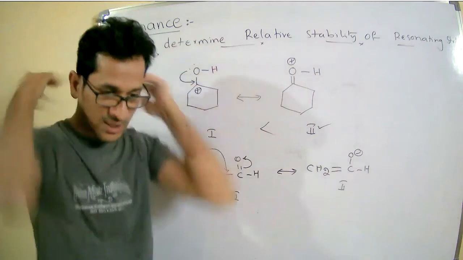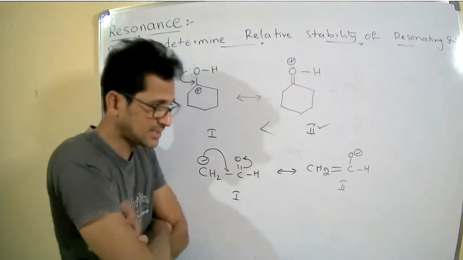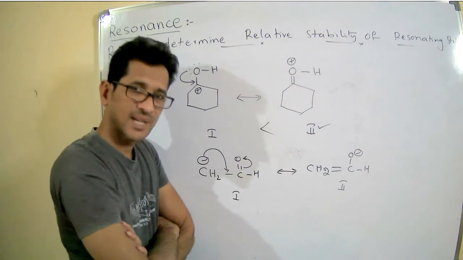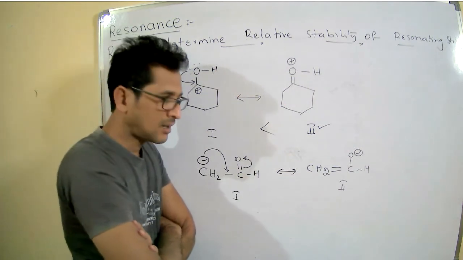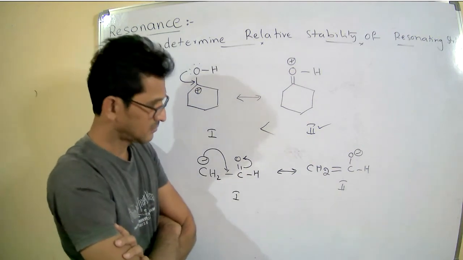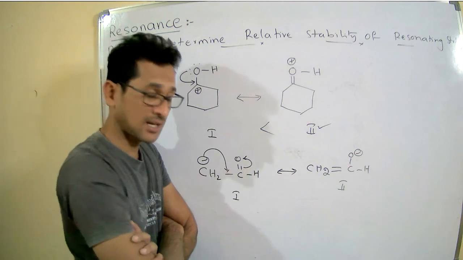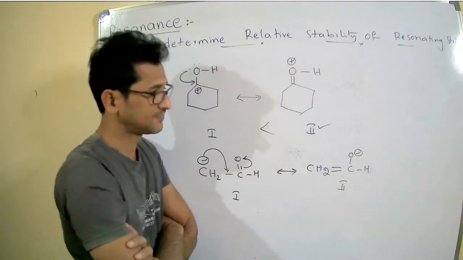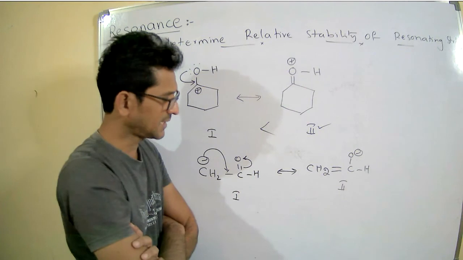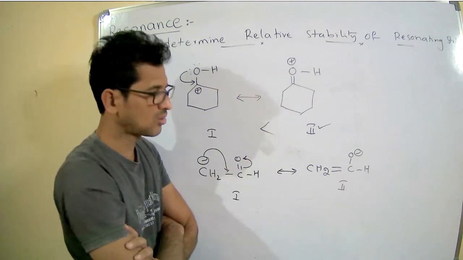Both are charged species. The number of covalent bonds is the same, and both satisfy the octet configuration. Then tell me which is more stable.